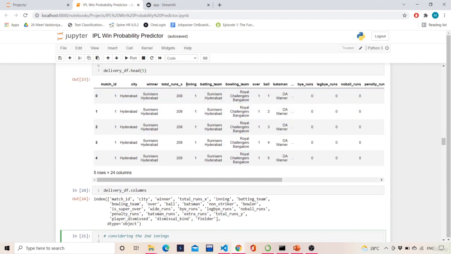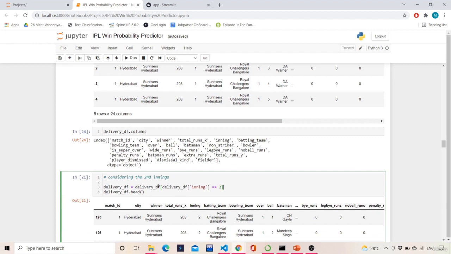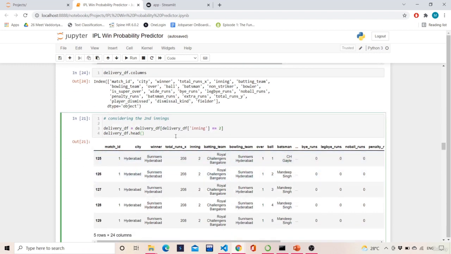That means from this delivery data frame, whichever rows are having the second innings, you consider those. So we are considering the second innings from this delivery data frame. This will make a major, entire change. This is the most important step. If you don't do this step, it will ruin everything, because this total runs X is there.